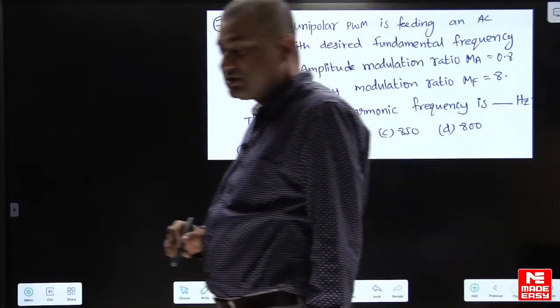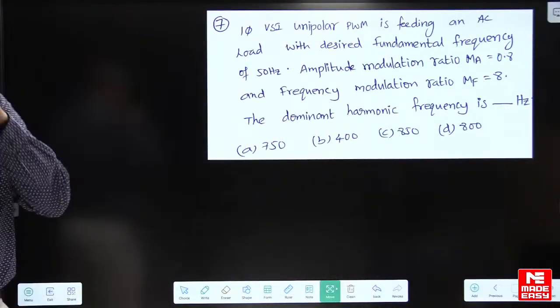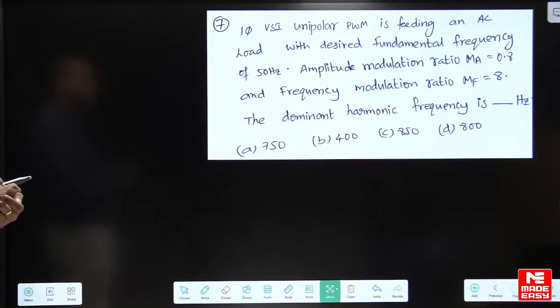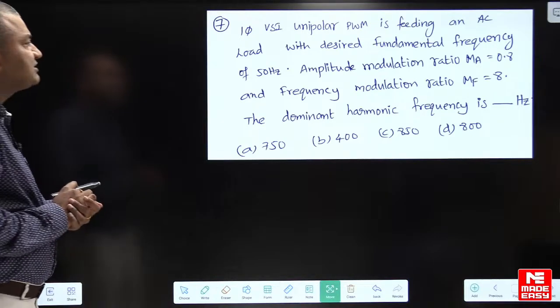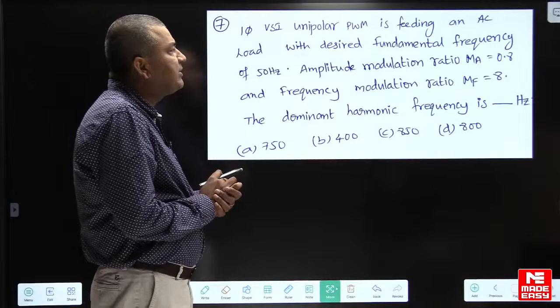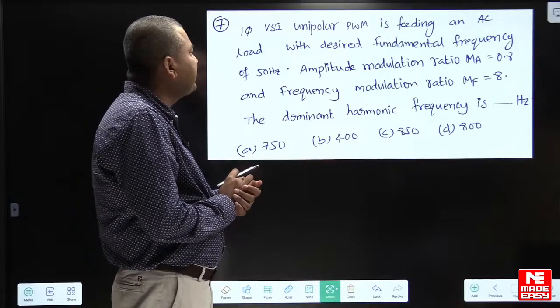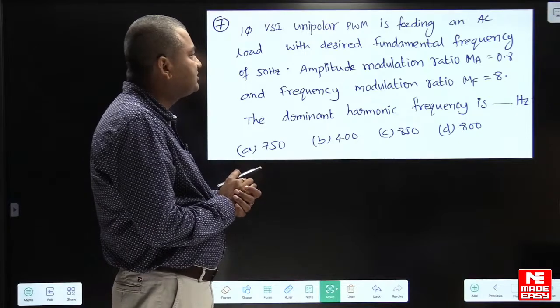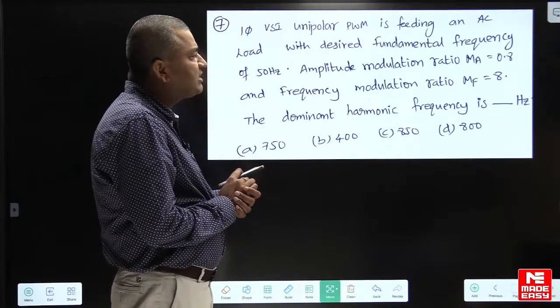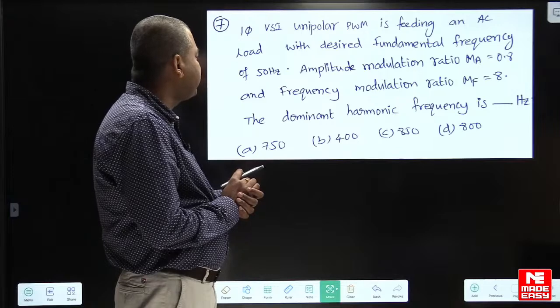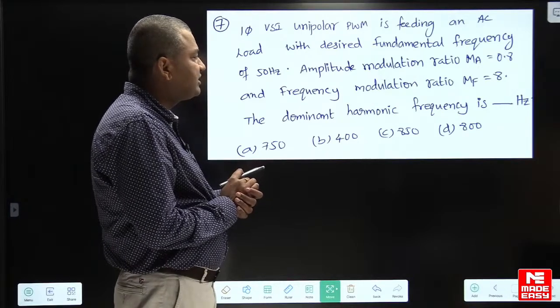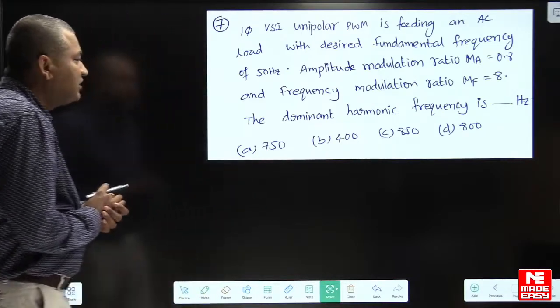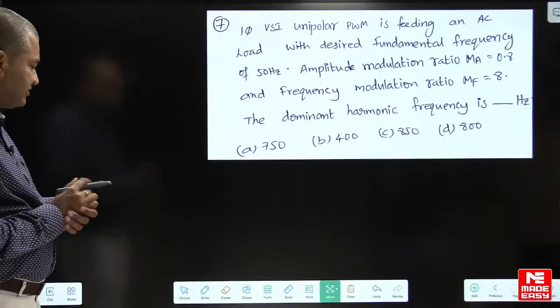Yes, go through the next question. Single phase VSI unipolar PWM is feeding an AC load with a desired fundamental frequency of 50 Hz. Amplitude modulation ratio MA is equal to 0.8. Frequency modulation ratio MF is equal to 8. What is the dominant harmonic frequency?